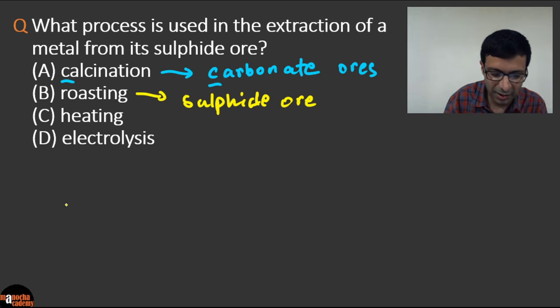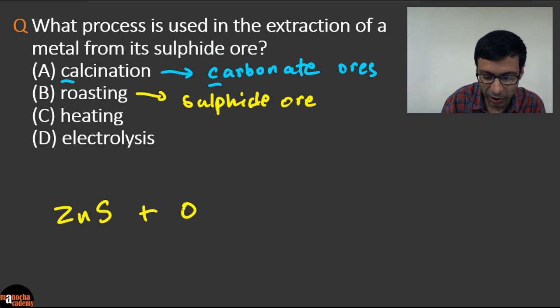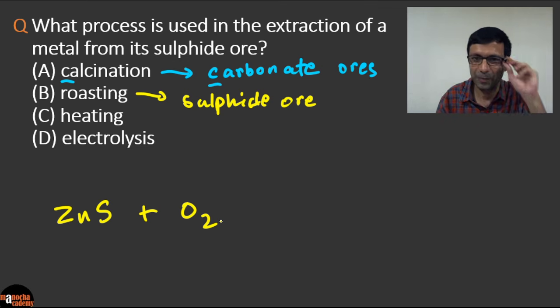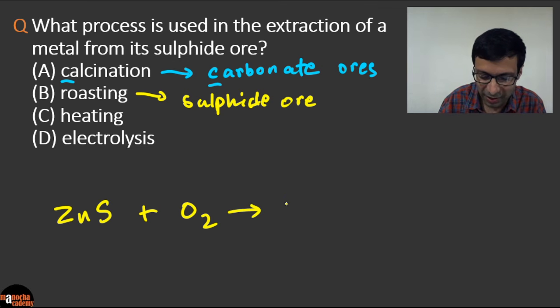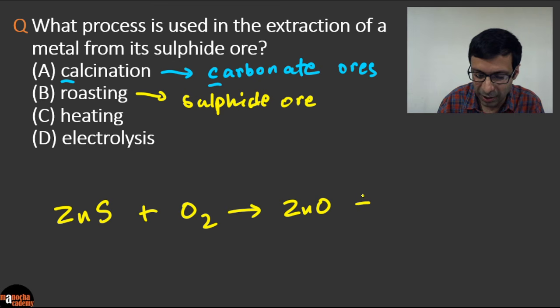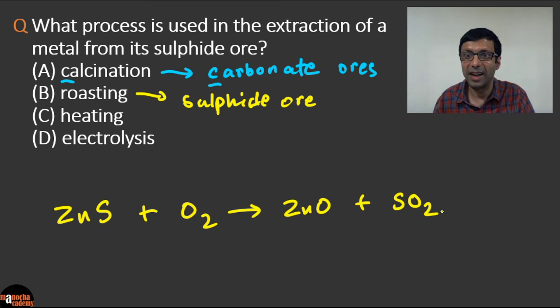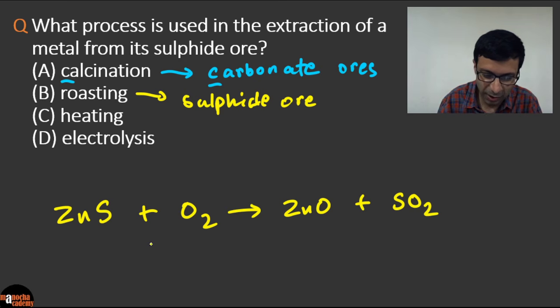And remember what was roasting? So in roasting, let's say you have zinc sulphide, you need to heat in the presence of air. Okay. And what are you going to get? It's going to be zinc oxide plus sulfur dioxide. Okay. And again, don't forget to balance the reaction. So we can balance this zinc and sulfur.